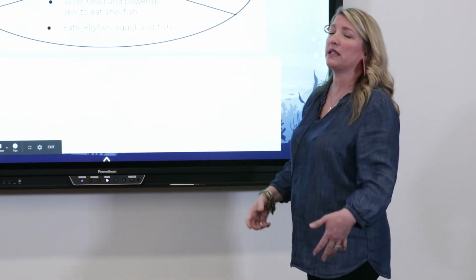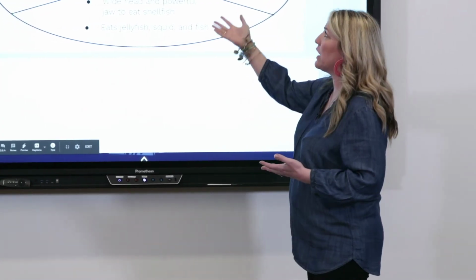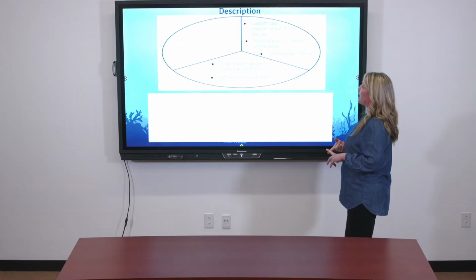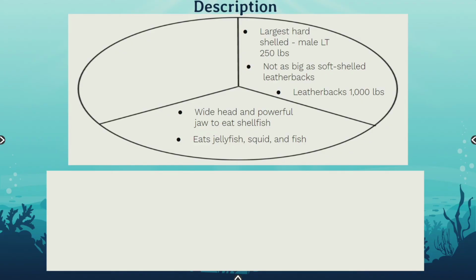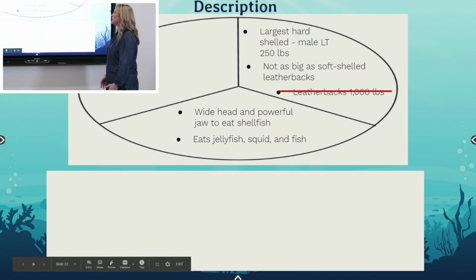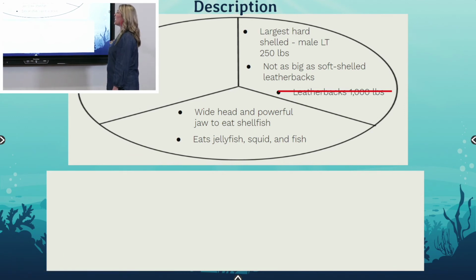So now let's write a main idea sentence around these details that we have pulled from that section. I've got largest hard-shelled male leatherback, that's 250 pounds, not as big as soft-shell leatherbacks. Leatherbacks are 1,000 pounds. So leatherbacks being 1,000 pounds, I know that this is all about our loggerhead turtles. So leatherbacks is not really that important. So knowing that information that leatherbacks are 1,000 pounds is probably not information that would be useful for us to write a main idea. We don't need to include that. So I'm just going to cross it out.